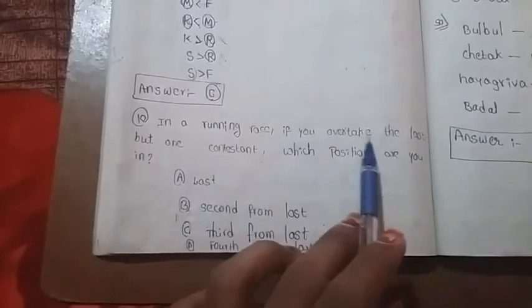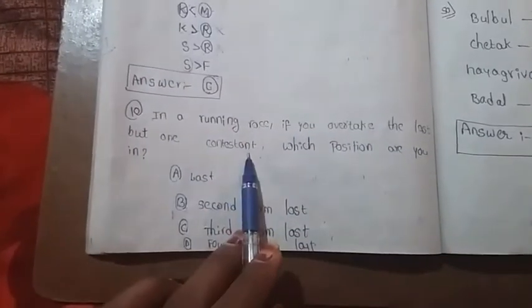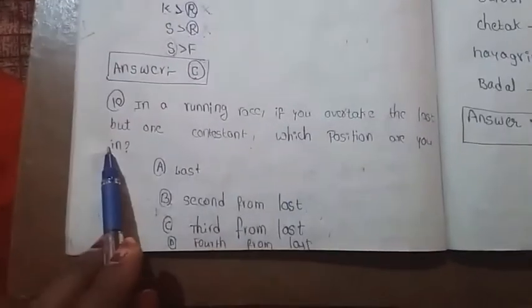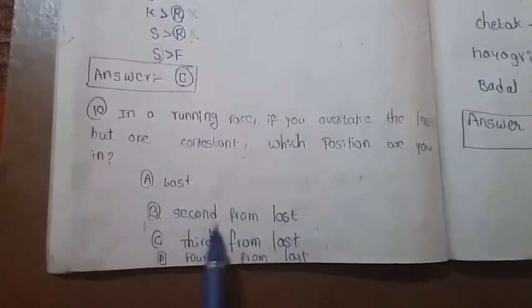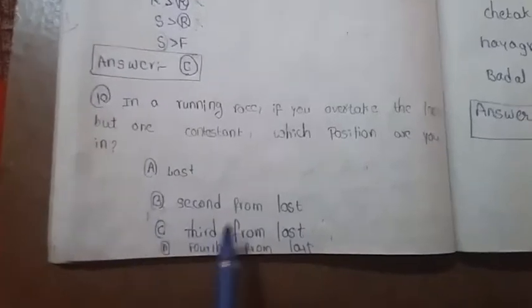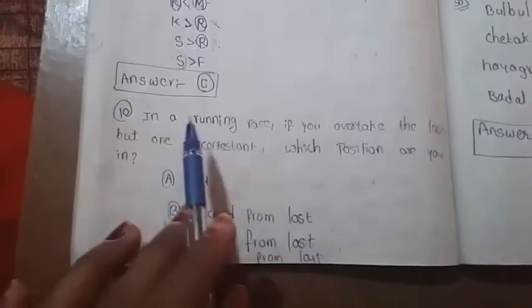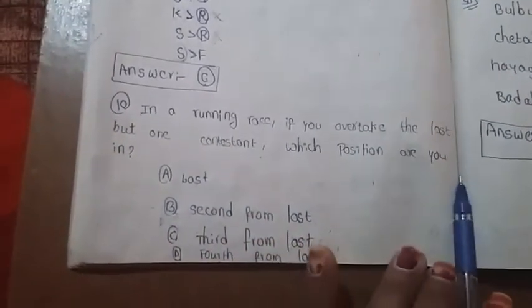See the 10th one. In a running race, if you overtake the last but one contestant, which position are you in? Option A, last. Option B, second from last. Option C, third from last. Option D, fourth from last. Understand the given question carefully.